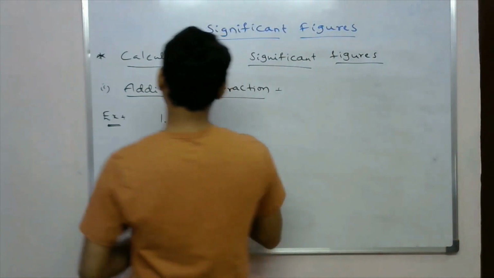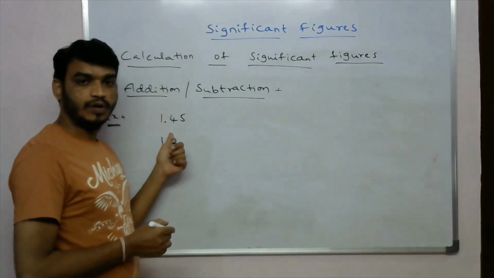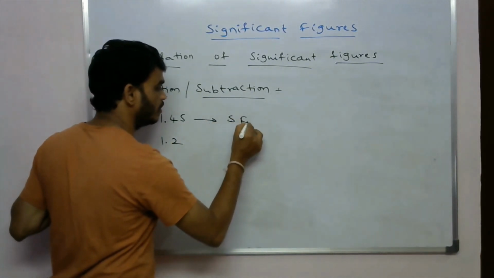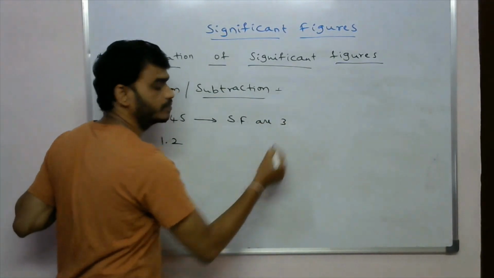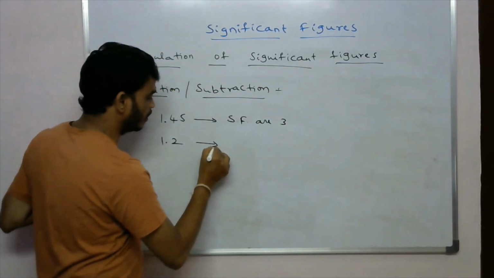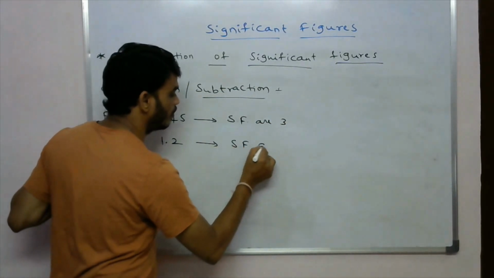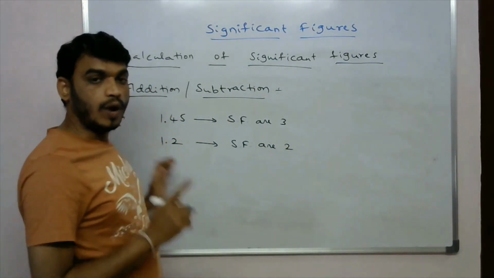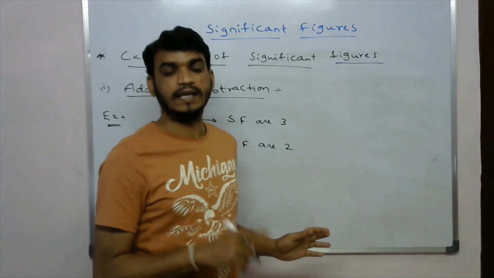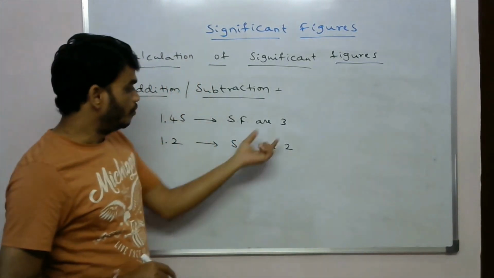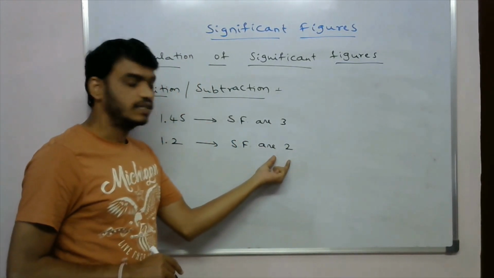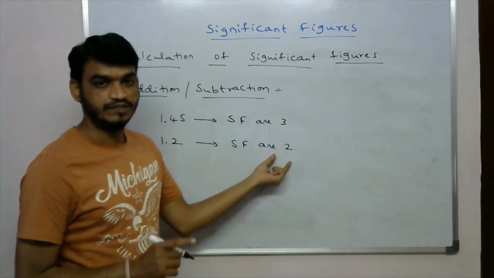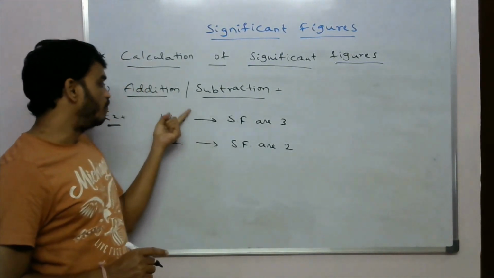So in the first number, 1.45, the significant figures are 3, but in the second one the significant figures are 2. Okay, but to add or subtract, the significant figures must be the same.